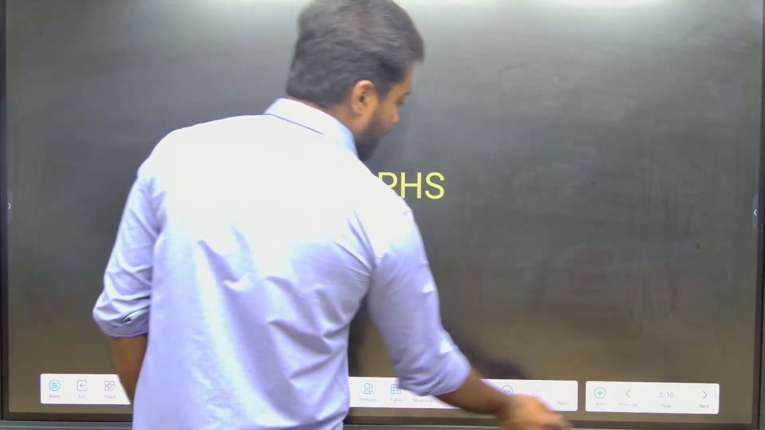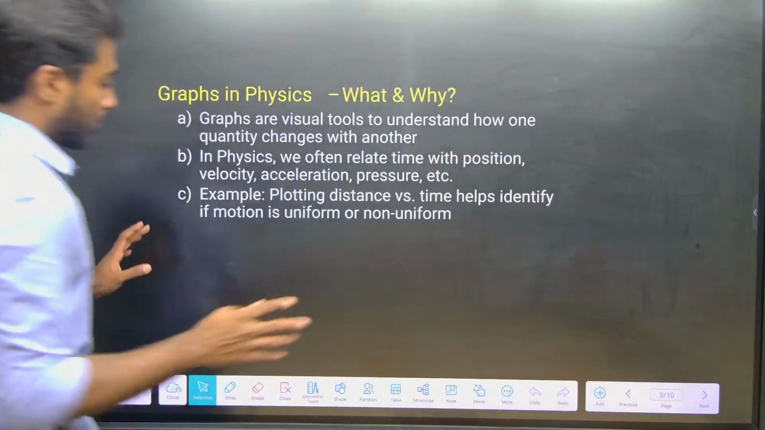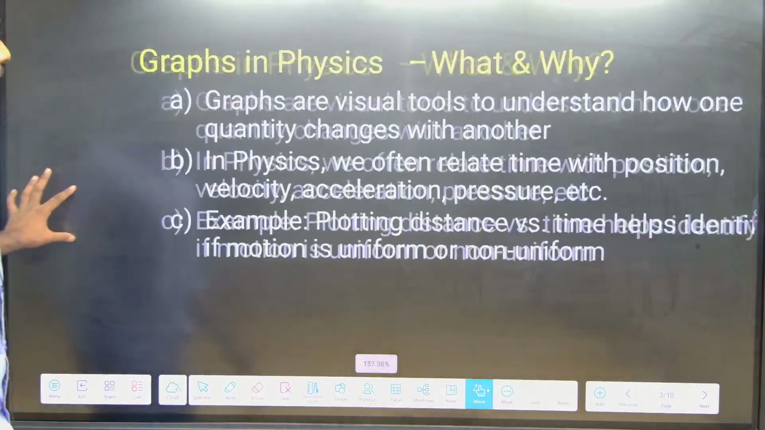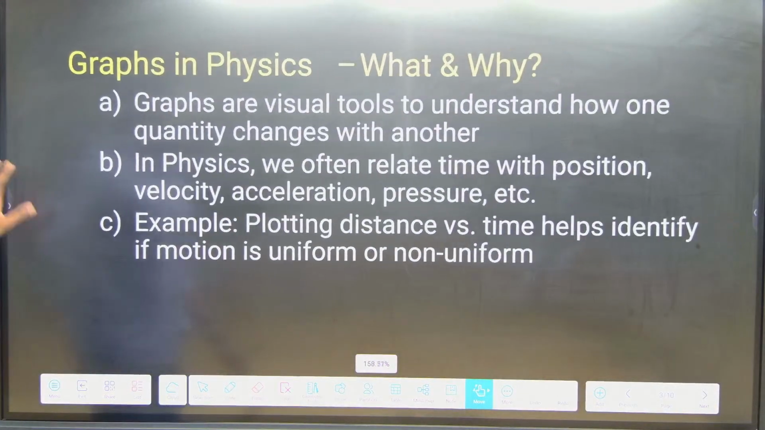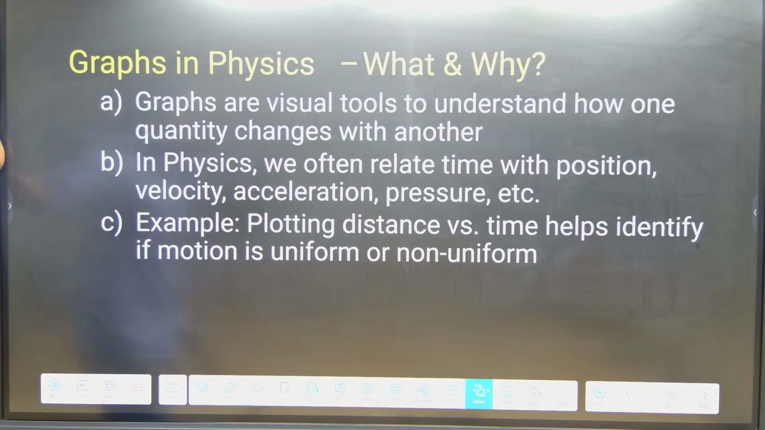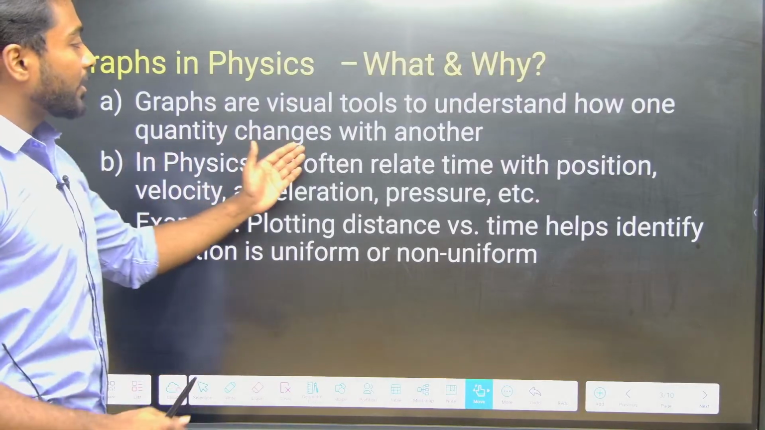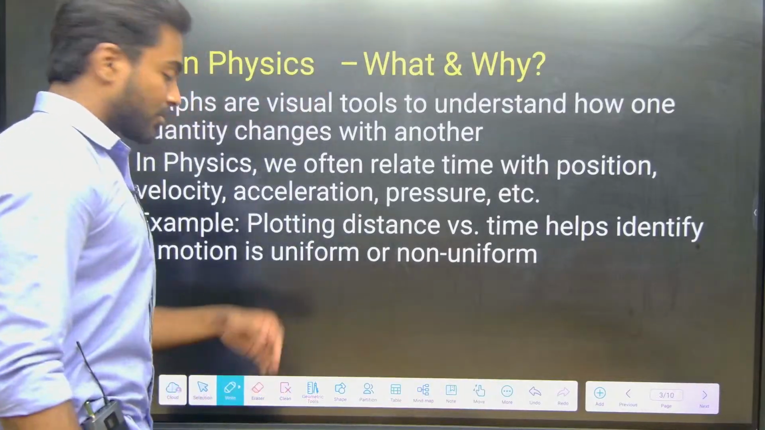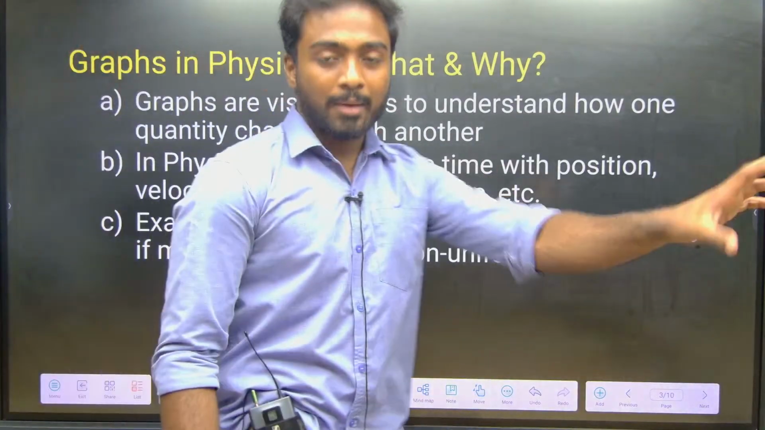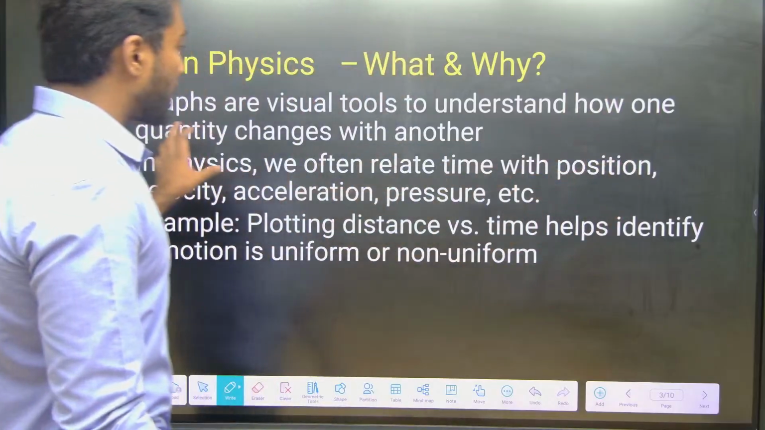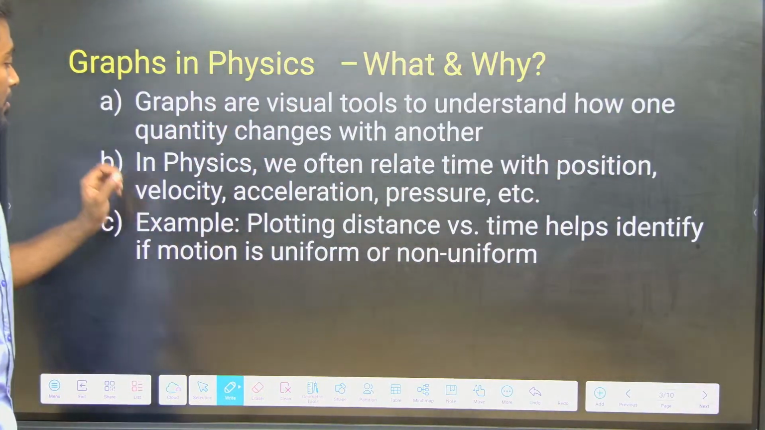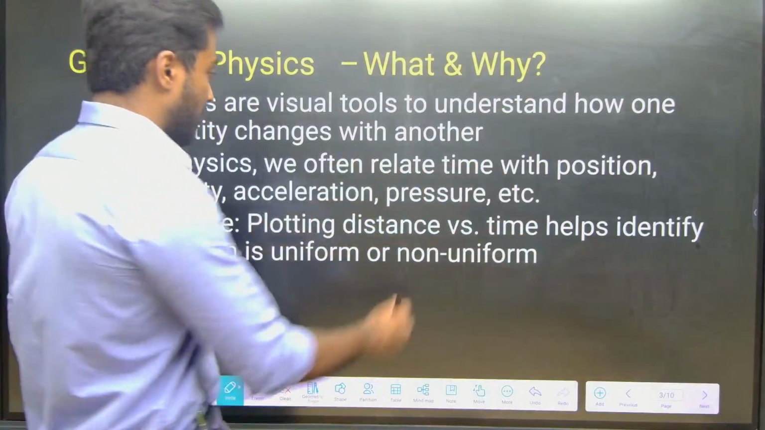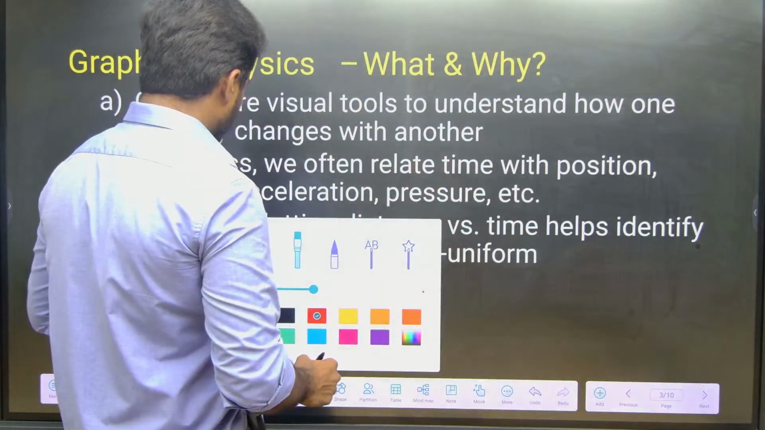So what is the meaning of graph, and what are we going to see in physics? Graphs are a visual tool to understand how one quantity changes with another quantity. One quantity we keep on the x-axis, and the other quantity we keep on the y-axis. In physics, we often relate time with position. That is the first thing, time with position.